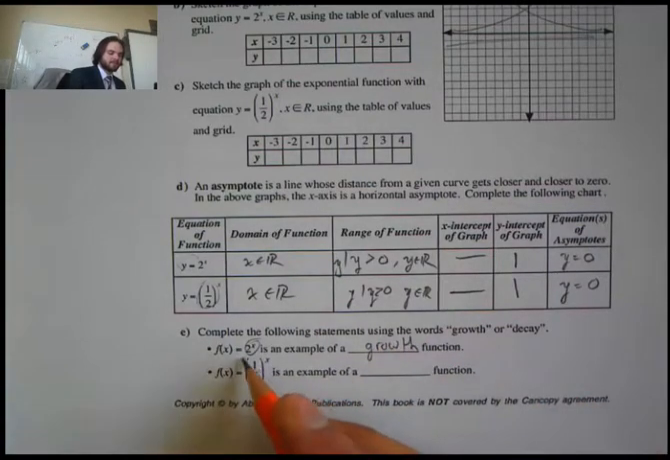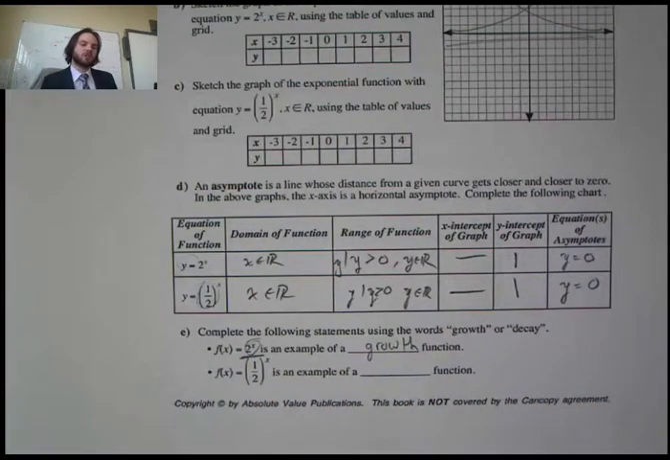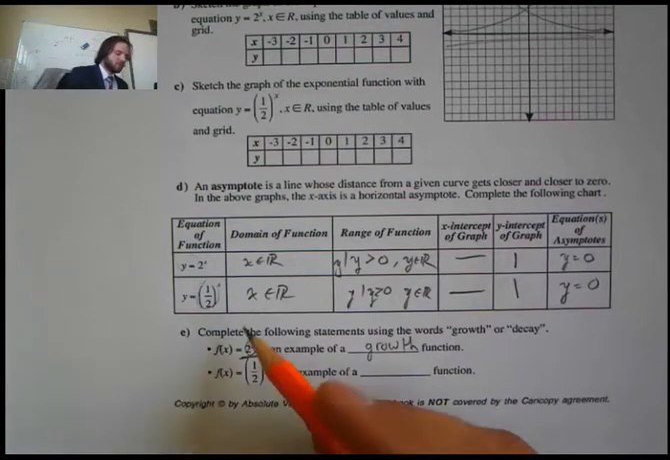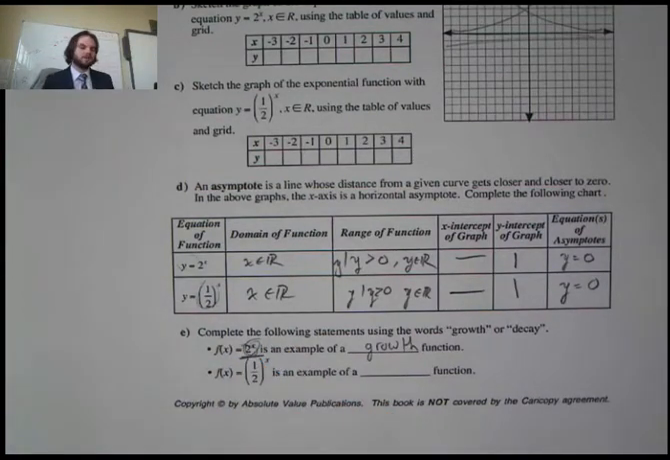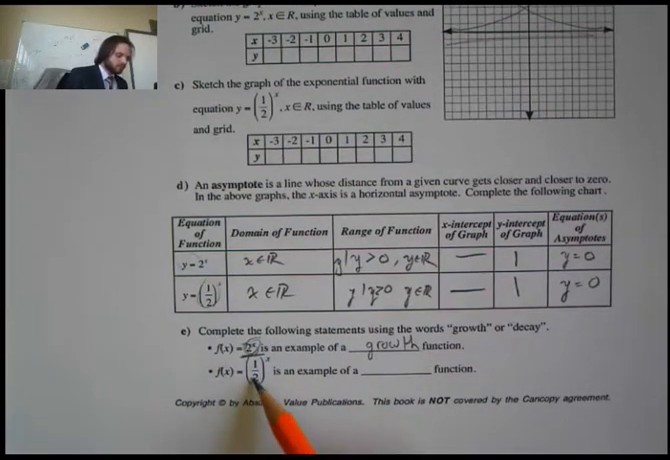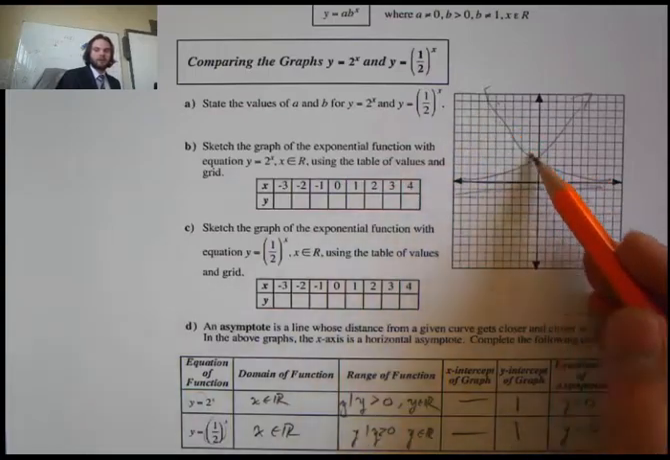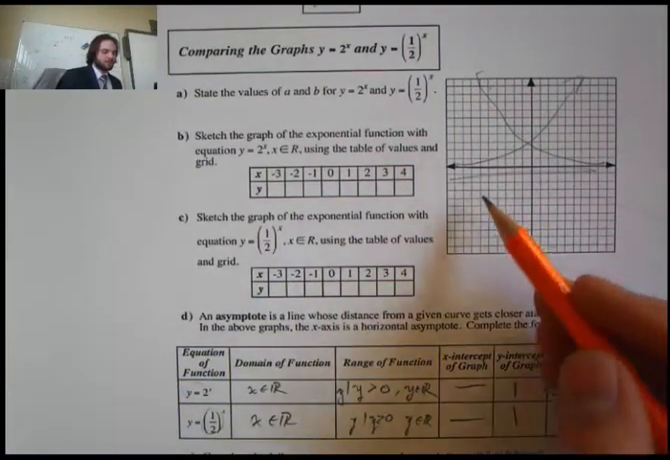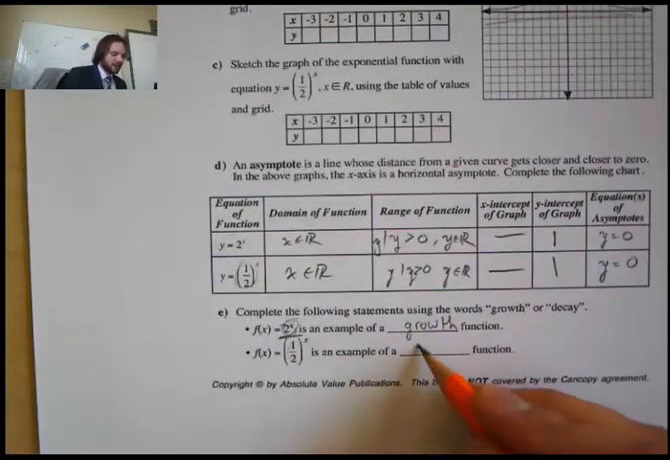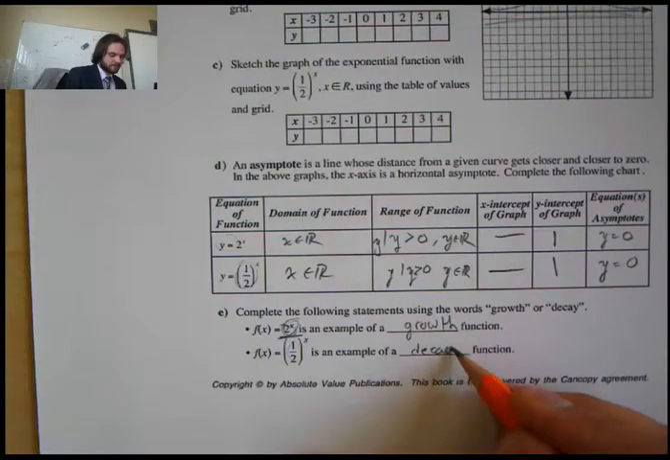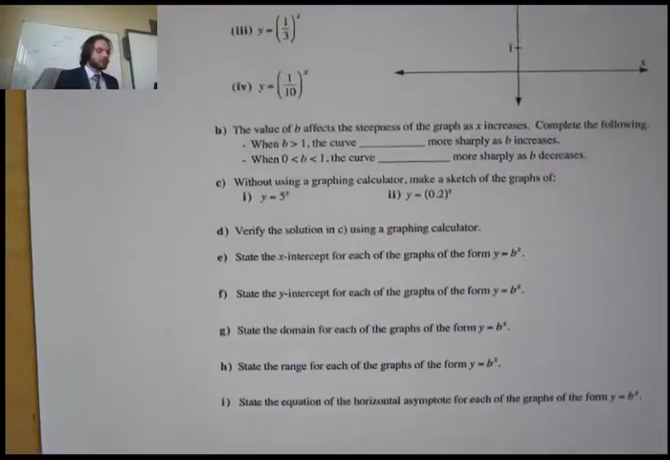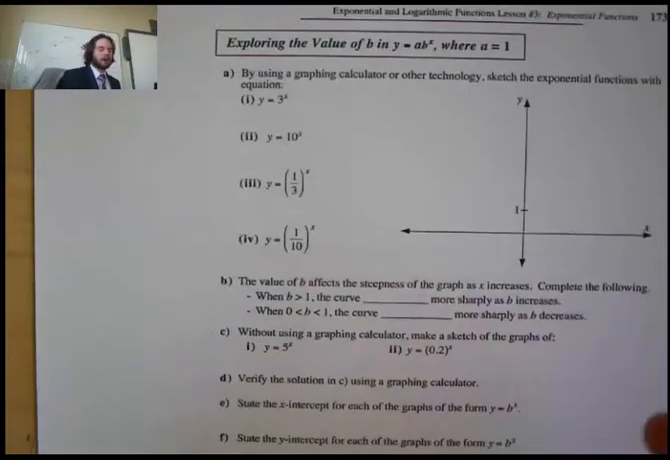Okay? This reminds us of our introduction question, doesn't it? It's always doubling, right? Now, 1 over 2 to the power of x is an example of a decay. We start off big and then we go down, right? This one is growing, so it's a decay. Okay? All right, if we continue, the next one here was to discover the value of b.